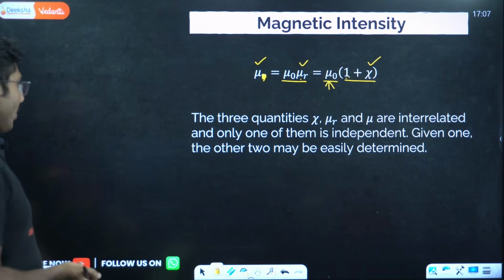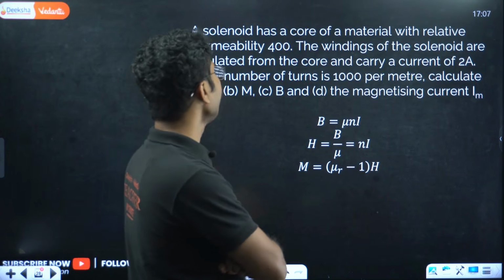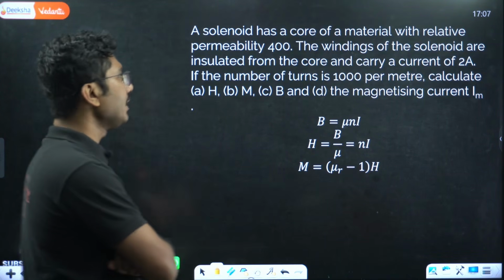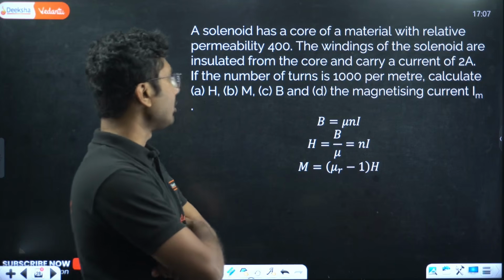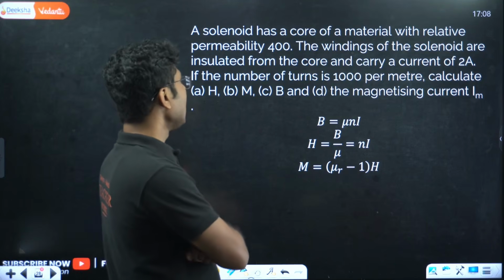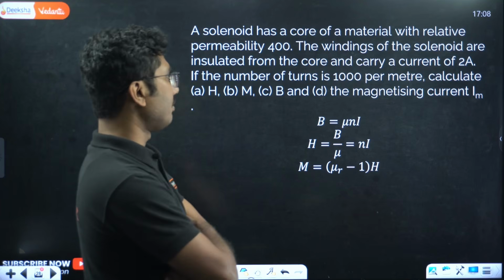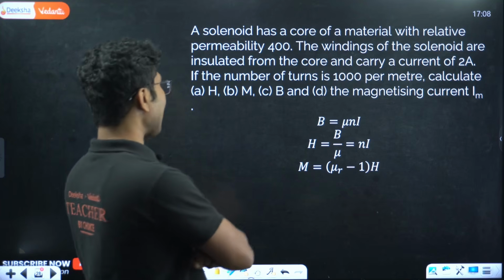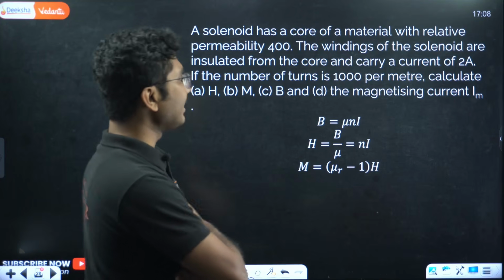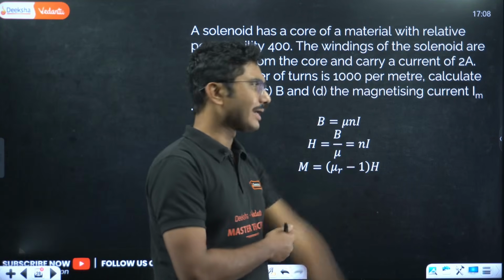Okay, now a solenoid has a core of material with relative permeability 400. The windings of the solenoid are insulated from the core and carry a current of 2 ampere. If the number of turns is 1000 per meter, calculate H, M, B and the magnetic current I M. Okay, now ignore the last part, magnetic current I M.